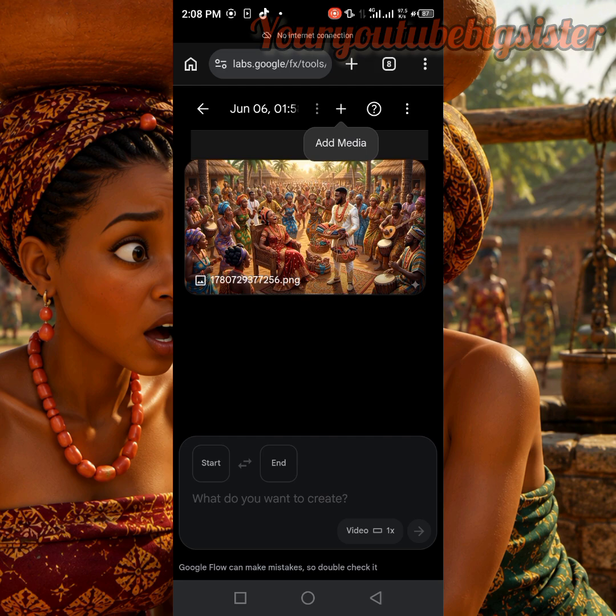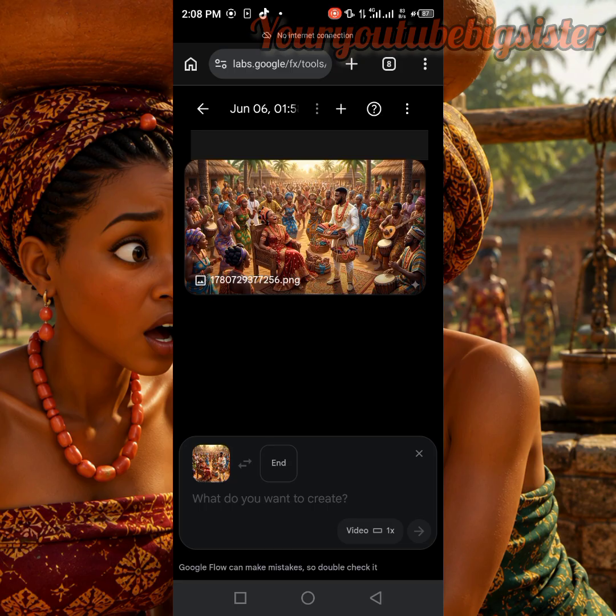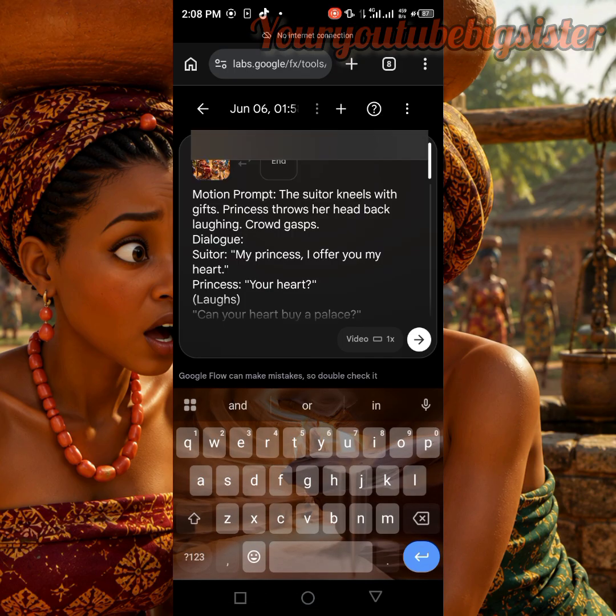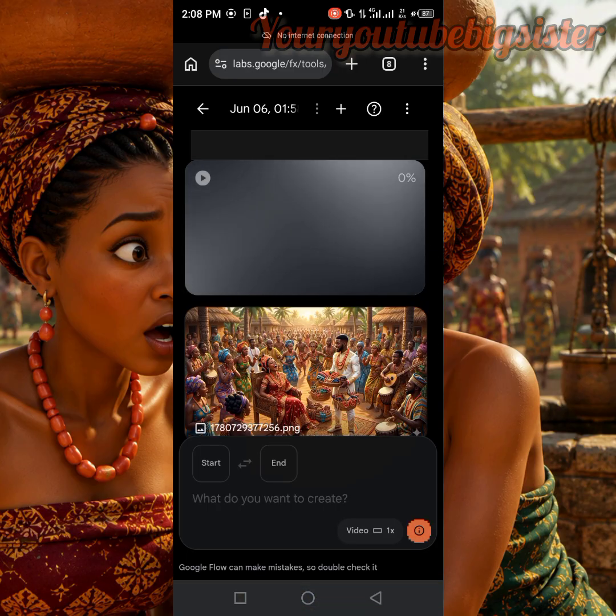So the next step is to long press and click on animate. Once you click on animate, it will come down to this place. Then we now paste in our prompts. Are you seeing it? Then click on this arrow and let us see what it would give us.